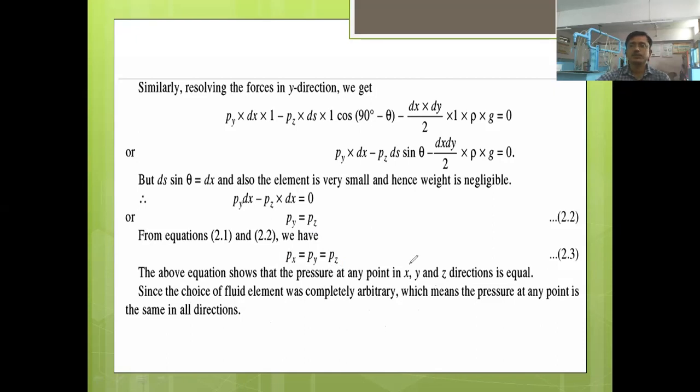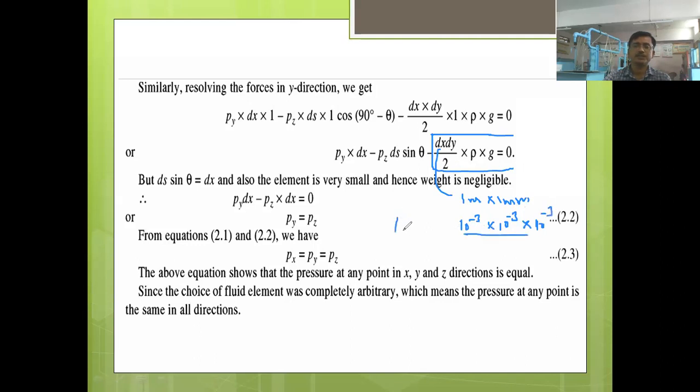So the choice of the fluid element is not the mandatory case, because at last, as this fluid element is very, very small in nature, it will have a very small weight which can be neglected, because the pressure force will be very large as compared to this fluid weight. Why will it be very small? Because if you consider the dimensions, 1 mm into 1 mm, right? So 1 mm is nothing but 10 to the power minus 3 meter into 10 to the power minus 3 meter. Okay. And then into 1 mm thickness. So it will become 10 to the power minus 3.